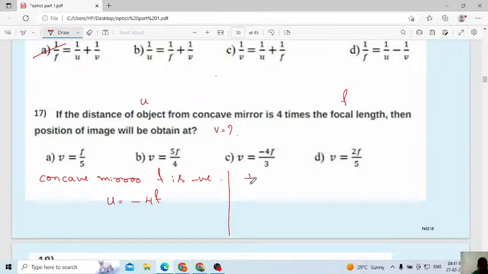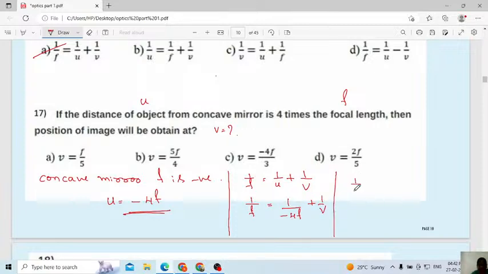You know the formula, 1 by F will be equal to 1 by U plus 1 by V. Write 1 by F as it is because they have not told anything about the focal length. Otherwise, whatever I have to calculate, I will write here. What is the value of U here? The U value is minus 4f. Substitute here: minus 4f plus 1 by v.